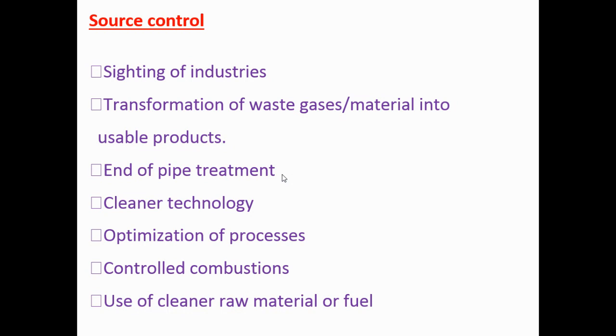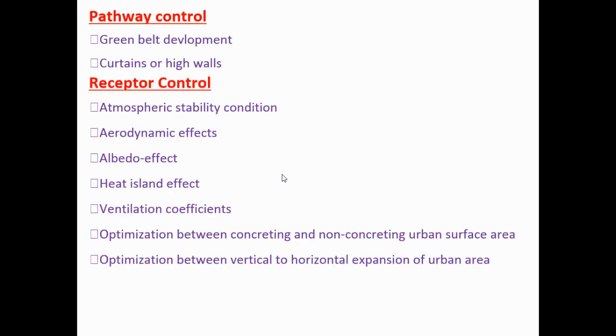So these are the different source control methods by which we can reduce or minimize the pollution at the source itself. Pathway control includes green belt development and high walls. These are the pathway controls. Pathway means that when the air pollutants pass, we have to check their movement from one place to another.